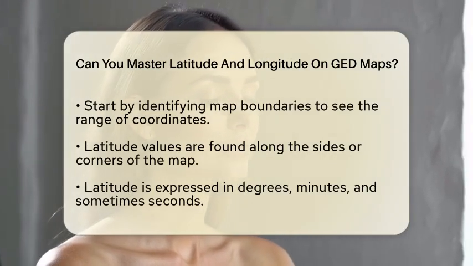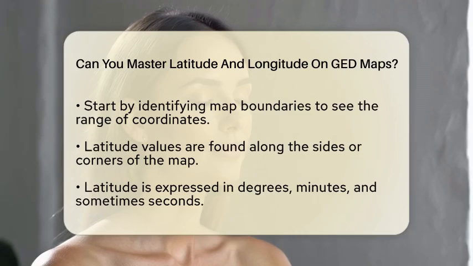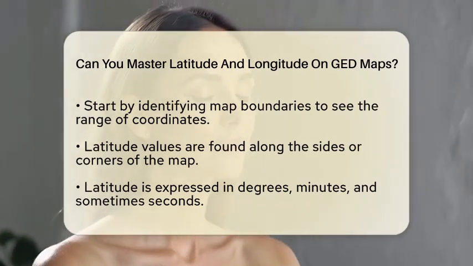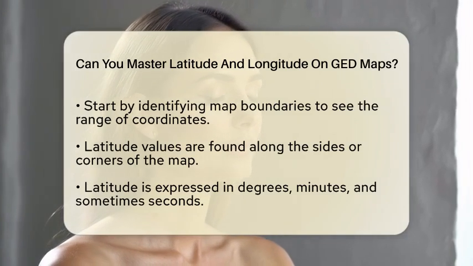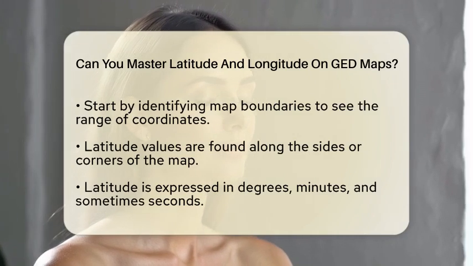To master these concepts for the GED, start by identifying the map boundaries. Look at the corners of the map where you will usually find the latitude and longitude values. This will give you a sense of the range of coordinates the map covers.